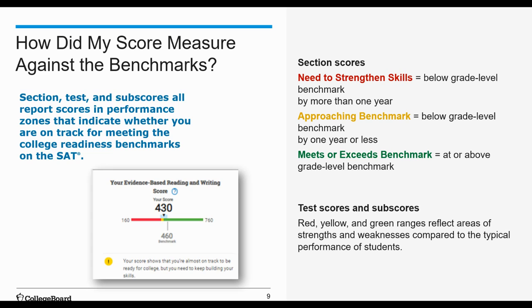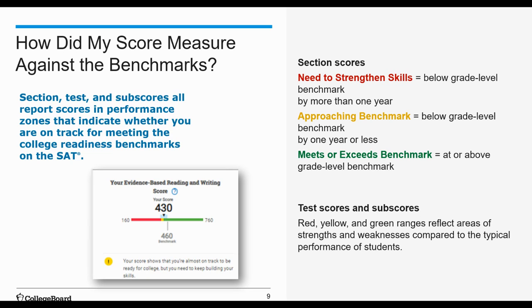So how did your score measure against your grade level benchmarks? You'll see your numerical score for each section, test, and subscore. And that section score graphic will show you where you fell on a continuum, and it's colored to demonstrate how that score compares to grade level benchmarks. There's a grade level benchmark for evidence-based reading and writing, and a grade level benchmark for math. If you meet the grade level benchmark and you're on track for meeting the corresponding college readiness benchmark on the SAT, it'll indicate that in green.